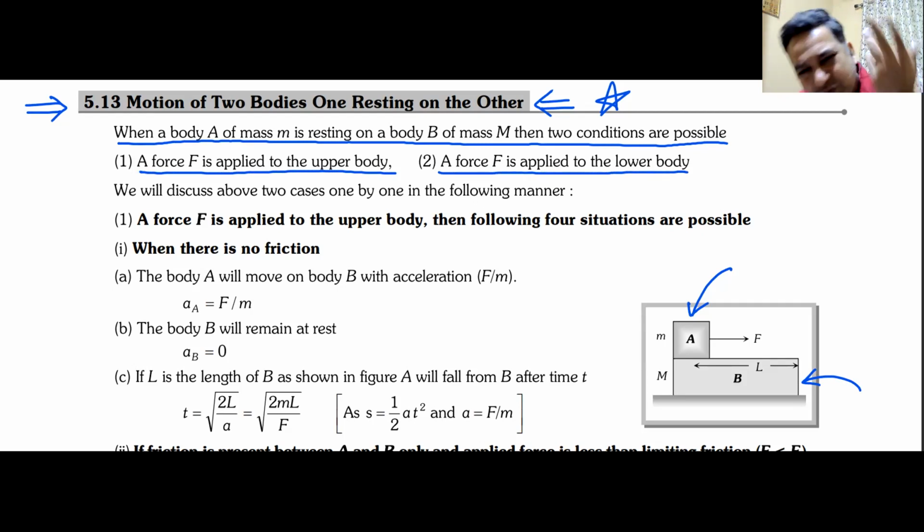Or you can apply force on both the bodies. See, there are infinite number of permutations and combinations possible. We're just trying to figure out two basic cases. Force applied on upper body, force applied on lower body. Do we understand this? Can I have some raised hands? So far, so good.